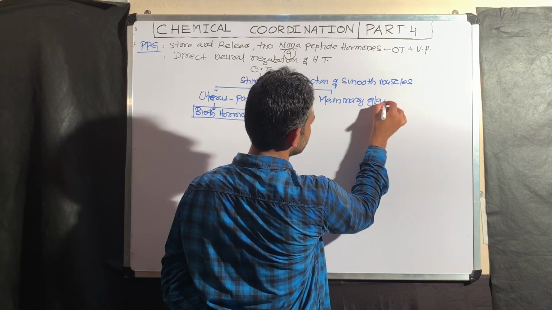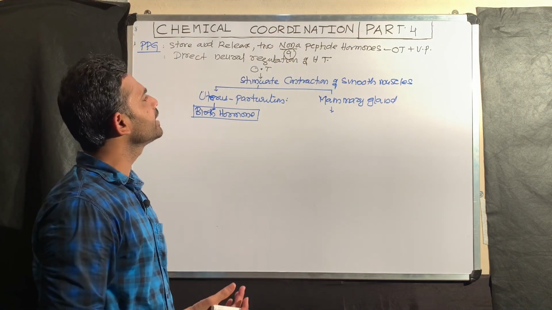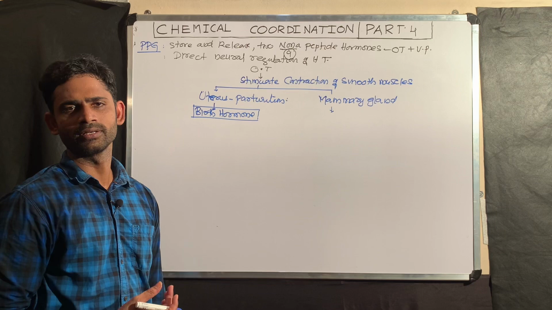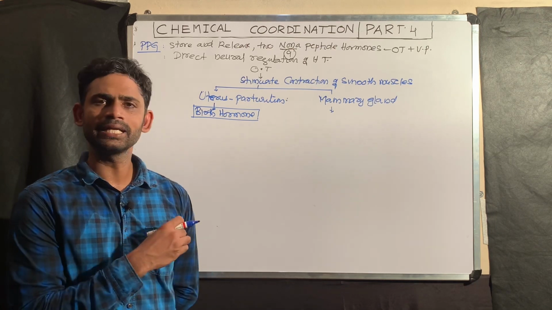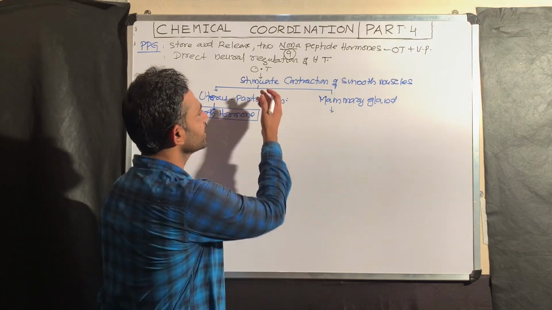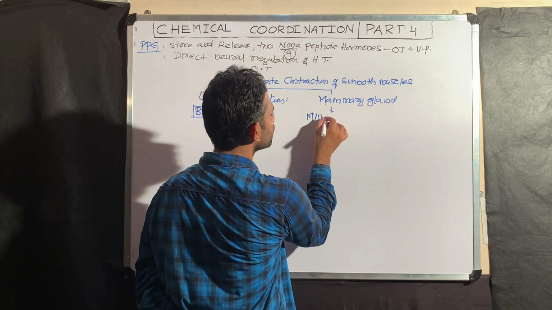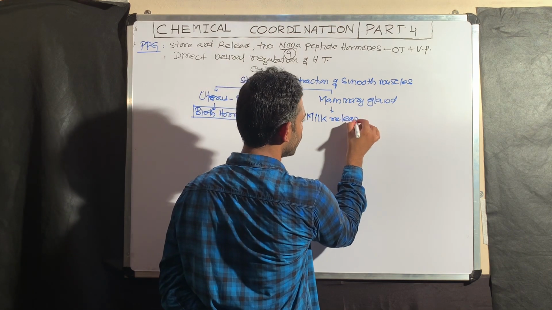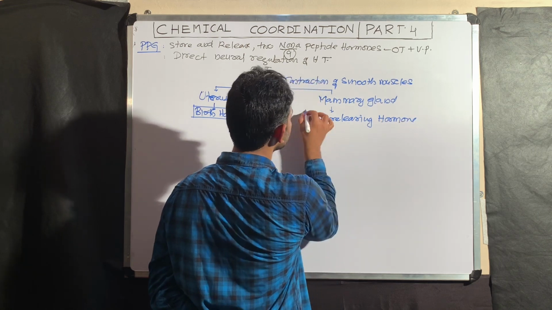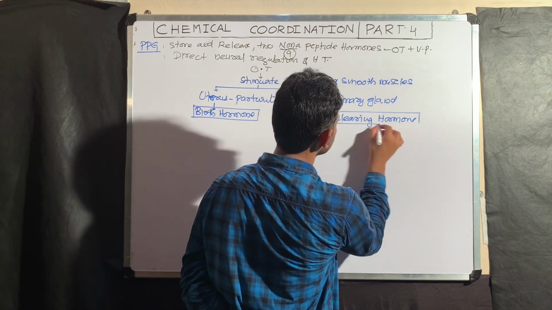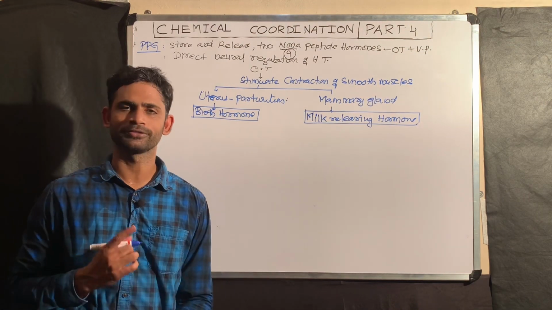When the mammary gland contracts due to oxytocin, the milk already produced within the alveoli comes out. That is why oxytocin is called the milk releasing hormone. So which hormone is the birth hormone or the milk releasing hormone? Only one answer: oxytocin.